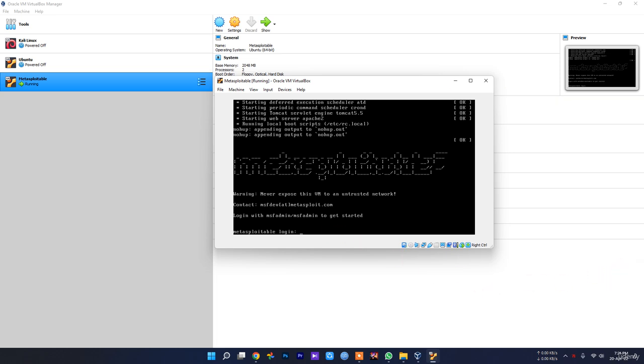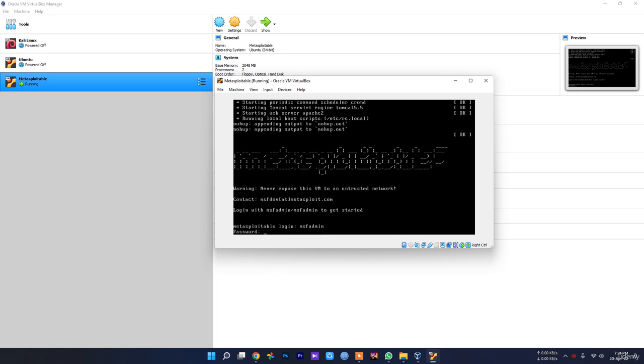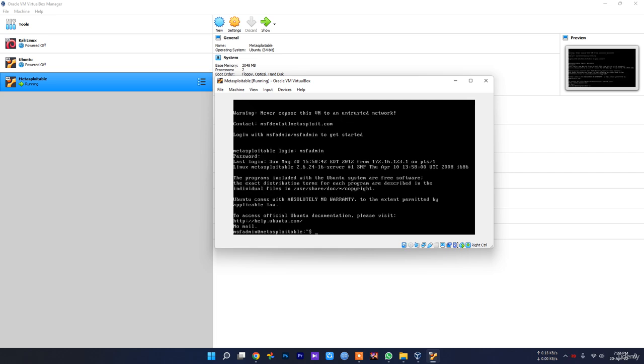What you need to do is log in to this Metasploitable login prompt. By default, your login username is msfadmin and your password is also msfadmin. By the way, I already typed the password, but you cannot see it because for security purposes on Linux you cannot see any password that you type on the screen. If I just press enter, as you can see, I am now logged in as msfadmin.